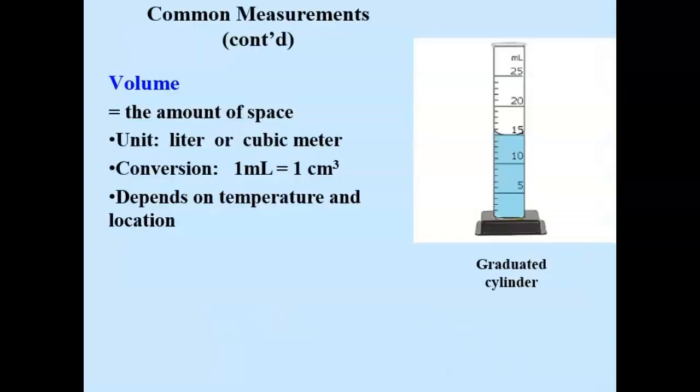Next, let's look at volume. Volume is defined as the amount of space that an object has. The units are liters or milliliters, or they can be cubic meters or cubic centimeters. The scientist who established the metric system said, by definition, 1 centimeter is going to be equal to 1 milliliter. If you take a box and make it 1 centimeter wide, long, and high, that is defined as 1 milliliter.